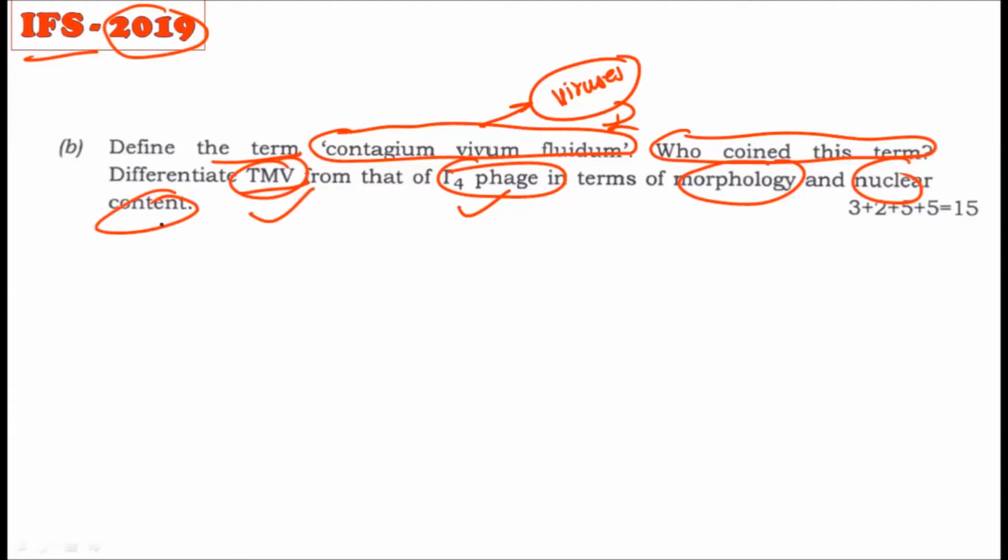Now, please observe how they split the question. Just by defining the term contagium vivum fluidum, you will get 3 marks. Then, for writing down just the scientist name, you will get 2 marks. Then, if you compare the TMV with the T4 in terms of morphology, you will get 5 marks, and in terms of the nuclear content, again you will get 5 marks. Total 15 marks. So this is how virus questions are asked in the UPSC mains examination, and that is why this topic is of particular importance, and that is why you have to study it in detail.